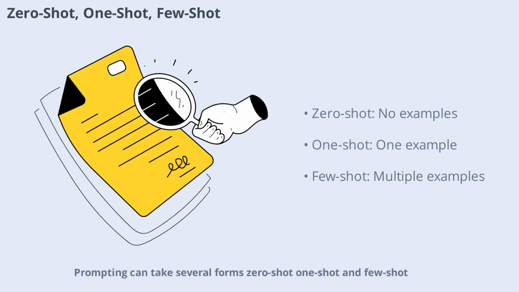Prompting can take several forms: zero-shot, one-shot, and few-shot. Zero-shot means you provide only the instruction with no examples. One-shot includes a single example to show the desired style or format. Few-shot gives multiple examples, establishing a clear pattern for the model to follow. For instance, if you want to tag customer complaints, a zero-shot prompt might simply ask for a tag. With few-shot, you provide several input-output pairs, helping the model instantly recognize and apply the correct pattern. These techniques are foundational for customizing model behavior.